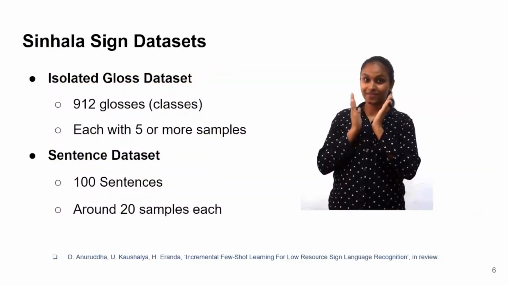The Sinhala sign dataset we are using includes two main parts, an isolated gloss dataset and a sentence dataset. A gloss is a single sign with a specific meaning. The isolated gloss dataset includes around 912 glosses, with each having 5 or more samples. The sentence dataset includes 100 unique sentences, with each having around 20 samples. Both of these datasets were created using 5 different signers.